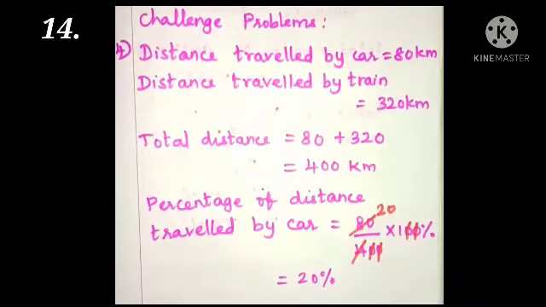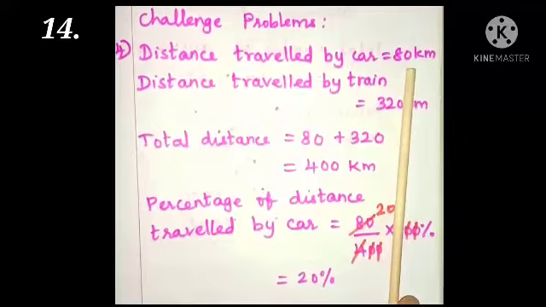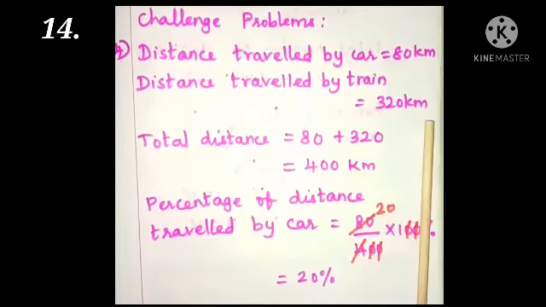So children, here let us find out the percentage of distance travelled by car and the percentage of distance travelled by train. Here we know that first we write down the fraction. Distance travelled by car is equal to 80 km and distance travelled by train is 320 km.